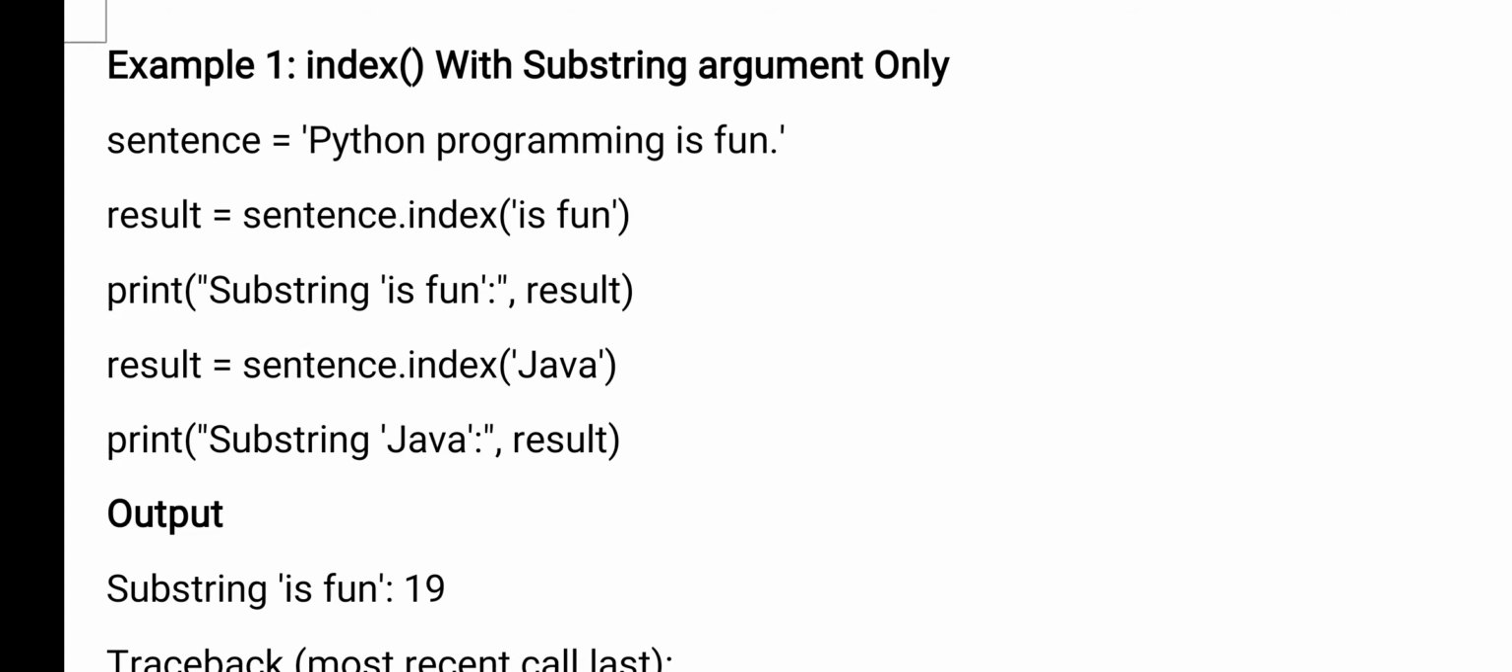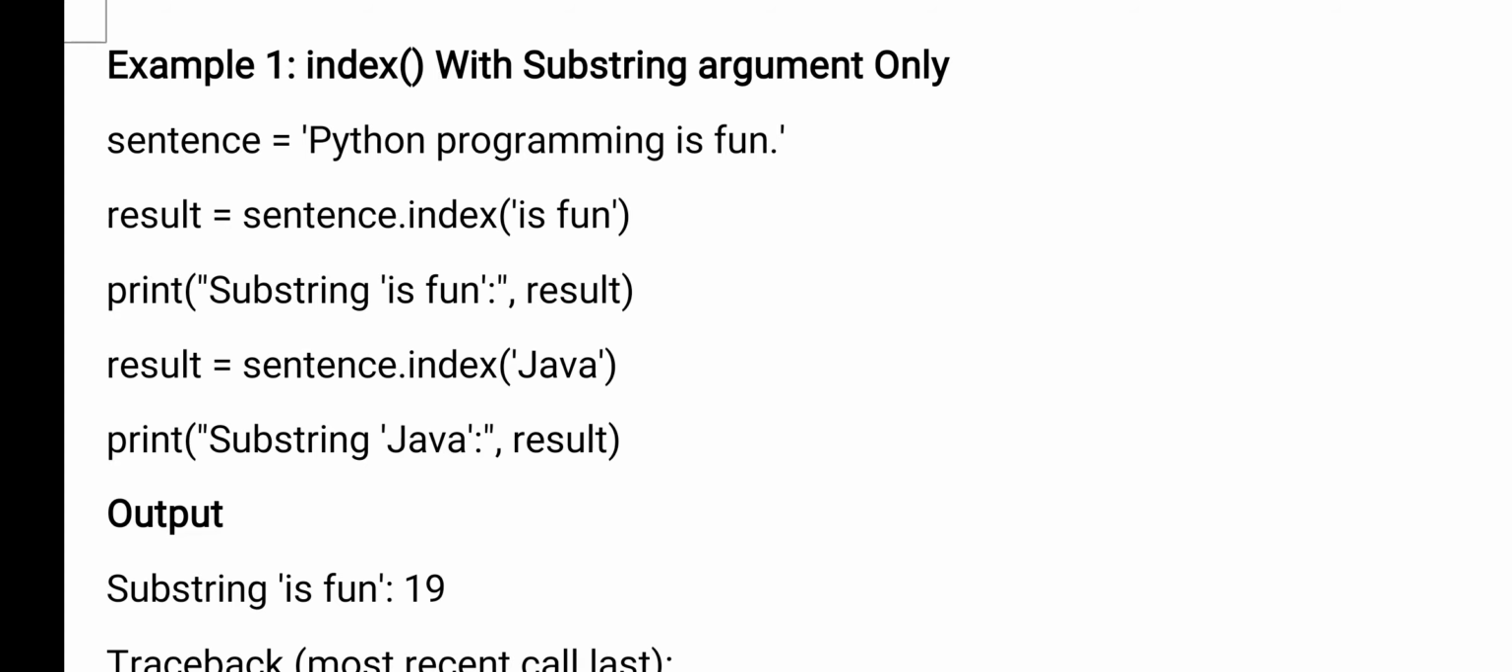sentence is a variable, dot index. index is a built-in function. Using that function you can find out the position in the string. In the bracket, "is fun". "is fun" is the last one, no? IS. So what is the index number of I? That index number you will get, right? So here, using the index built-in function, we are finding the index of a given string.